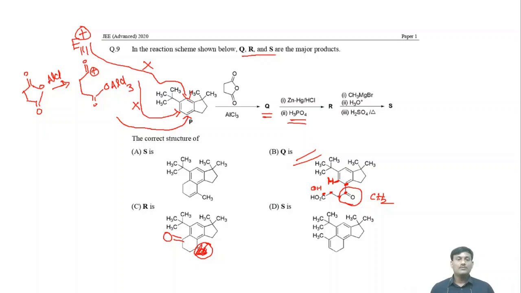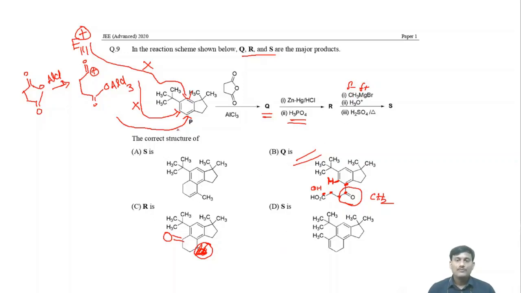Then after that, CH3MgBr and H3O+. Here CH3 minus and Mg plus. So here there is a nucleophilic addition reaction. CH3 will attach to this carbon.